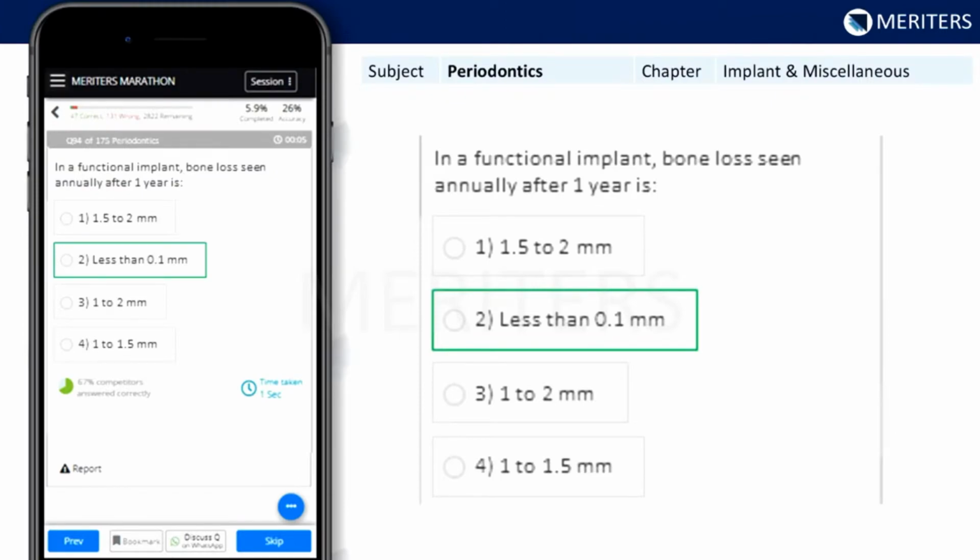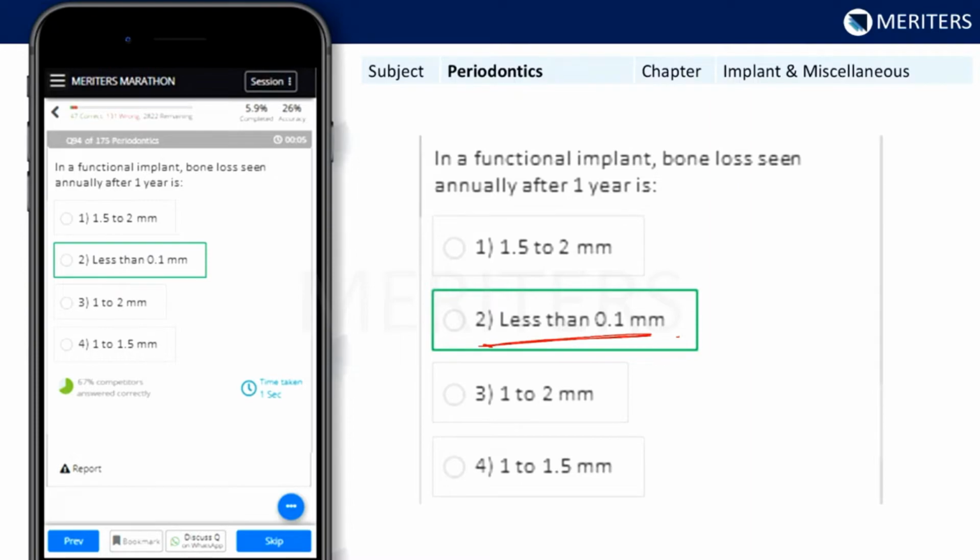So this is the same question that we have in the app. Exactly the same question that has been asked. The answer to this question is less than 0.1 millimeters. Dr. Amir, is there any difference between the bone loss seen around an implant after 1 year and before 1 year? Okay, yes.